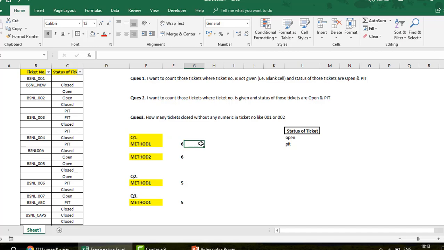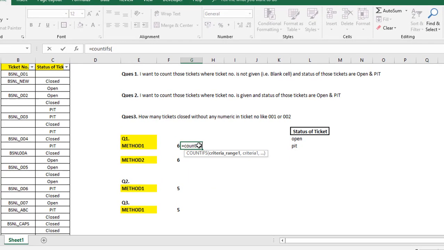Now what we are doing here is that when you use COUNTIFS, guys, we have different criteria here: criteria range 1 and then criteria 1, and then a comma. So what does that mean? If you just press comma, you see this is going to expand, right?